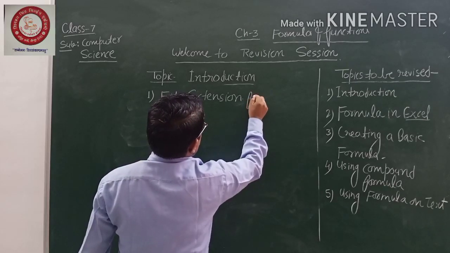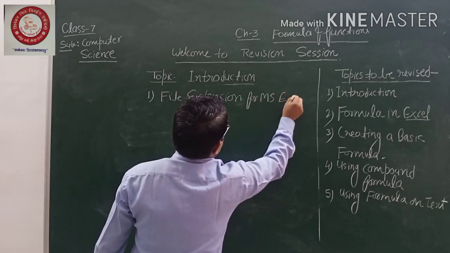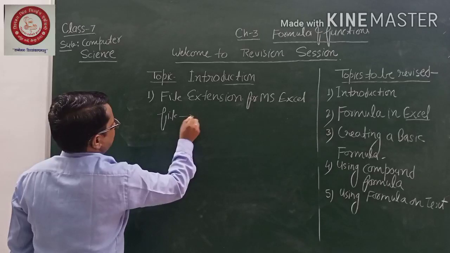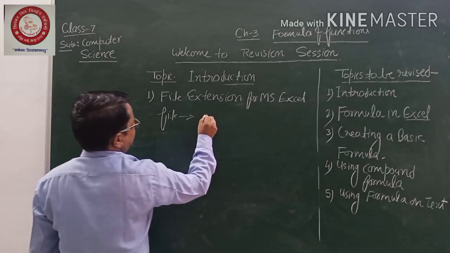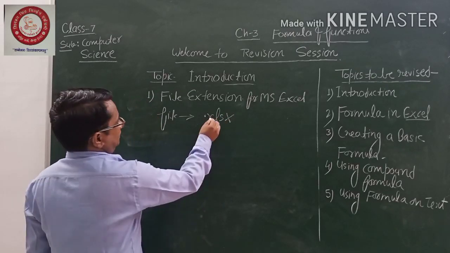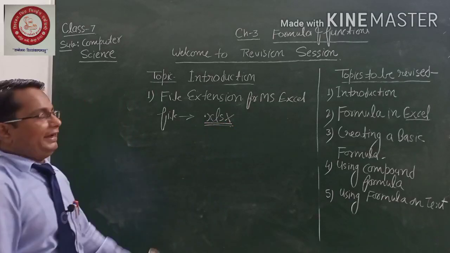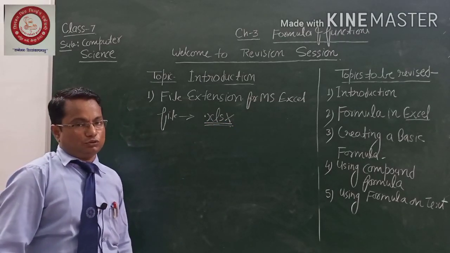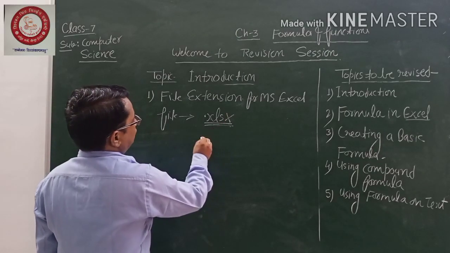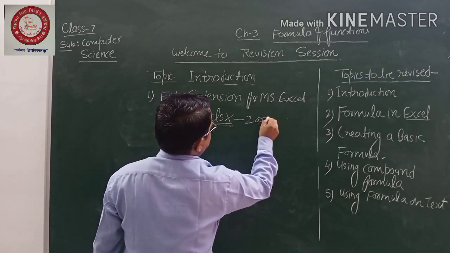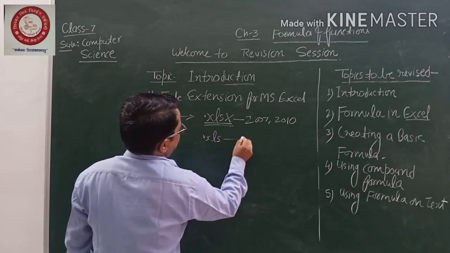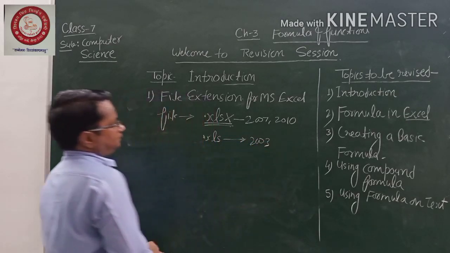The answer is .xlsx. This is the file extension for the 2007 and 2010 versions. But if you have the 2003 version, then the x is removed, and the extension is .xls. This is for the 2003 version.